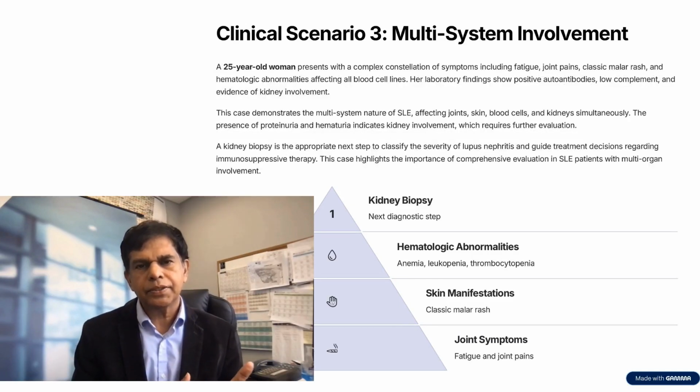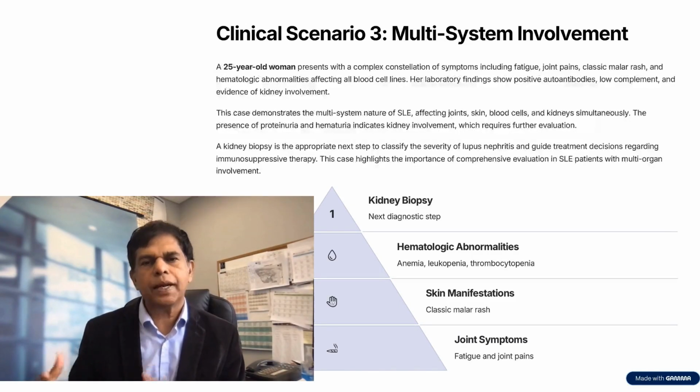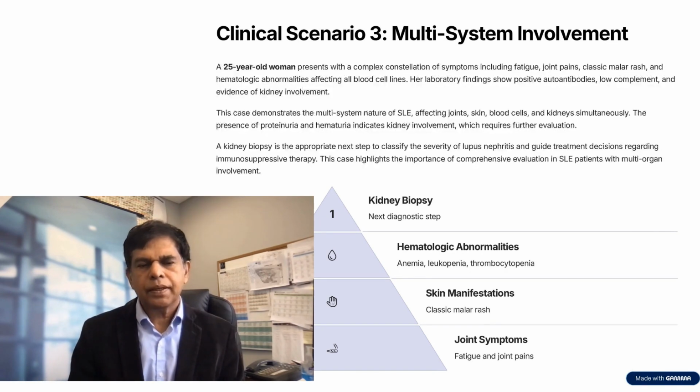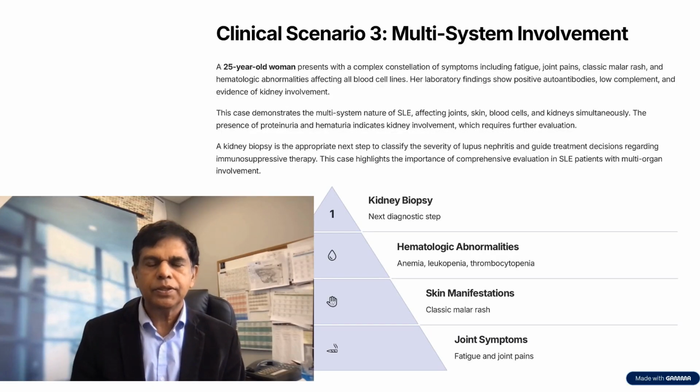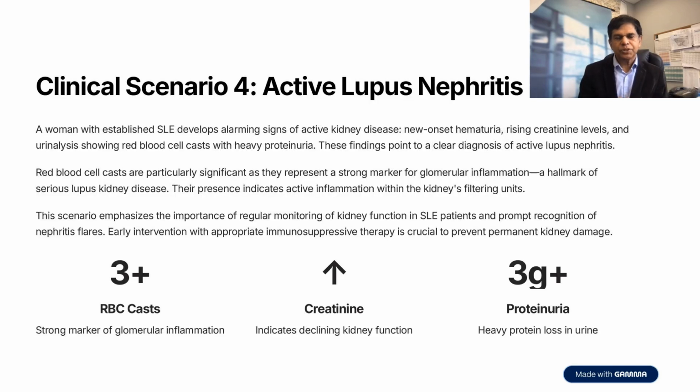This case highlights the importance of comprehensive evaluation in SLE patients with multi-organ involvement. Kidney biopsy is the next diagnostic step. Hematologic abnormalities: anemia, leukopenia, thrombocytopenia. Skin manifestations: classic malar rash. Joint symptoms: fatigue and joint pains.